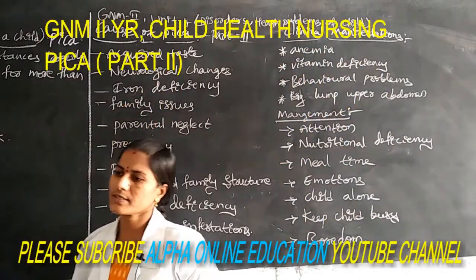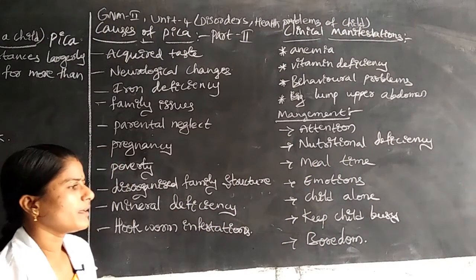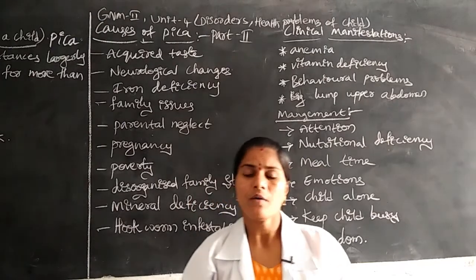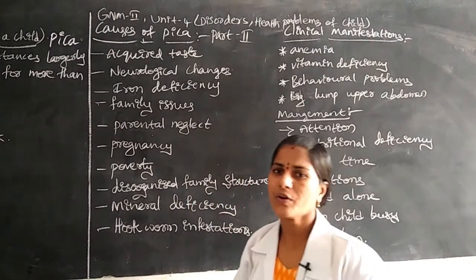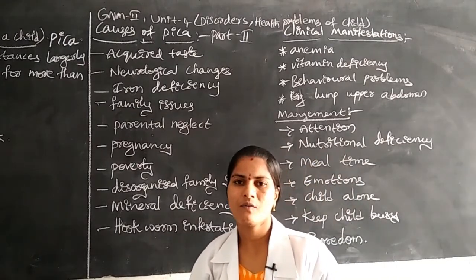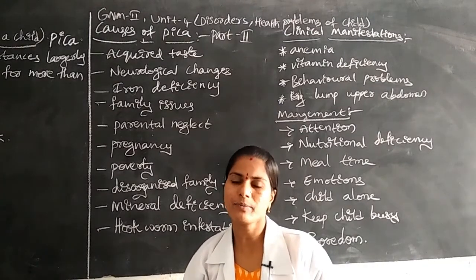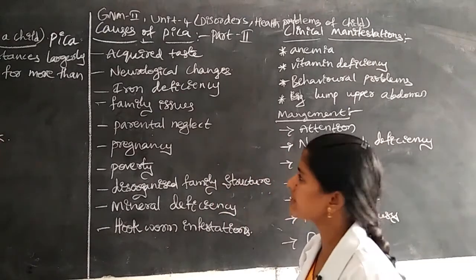Okay, in this disease chapter, one disease condition is pica. In the previous video we discussed what is meant by pica and what the types are. In this video we are going to discuss the causes of pica, why the child will be taking non-nutritious food materials. Okay, there are some causes, some reasons.